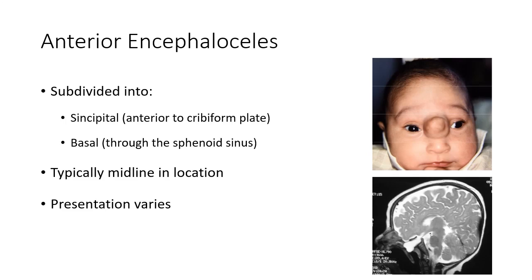Anterior encephalocele are further subdivided into sincipital and basal encephalocele. Sincipital encephalocele herniate anterior to the cribriform plate and typically present with a mass that is visible in the face, such as in the image on the right, and also with nasal obstruction, obligate mouth breathing, and potentially also with meningitis. Basal encephalocele herniate posterior to the cribriform plate, and as such, the initial diagnosis can be missed and present later in life with nasal masses or severe snoring.